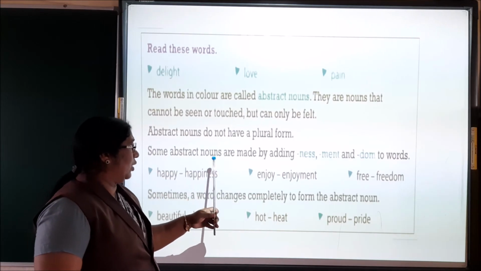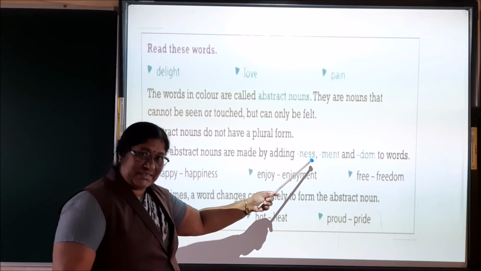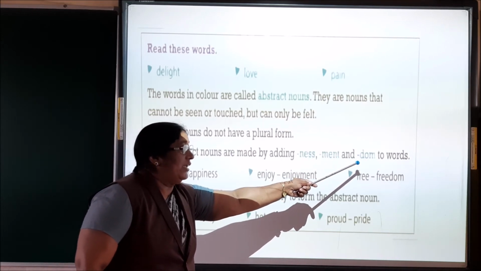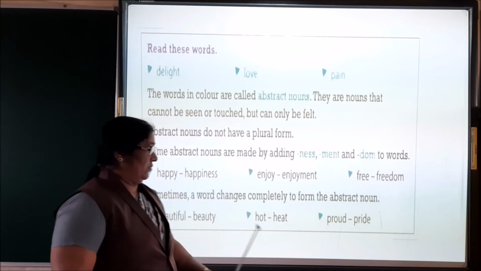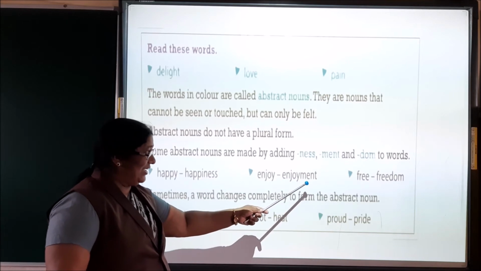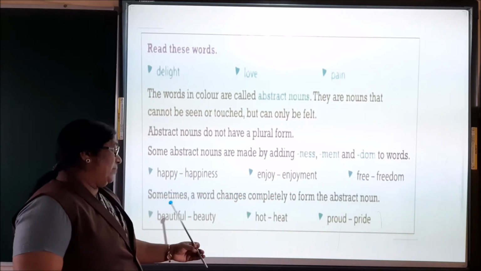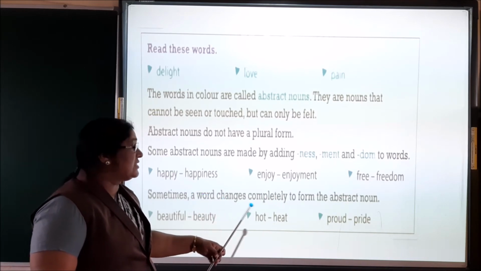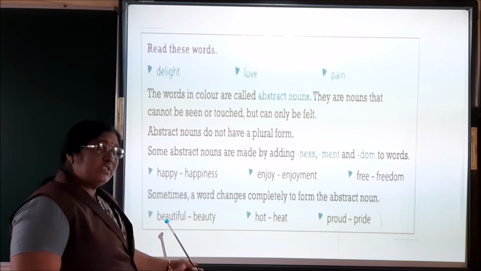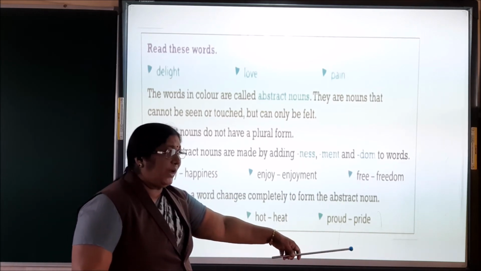Some abstract nouns are made by adding ness, N-E-S-S, ment, M-E-N-T, and dom, D-O-M, to words. Happy, happiness; enjoy, enjoyment; free, freedom. Sometimes a word changes completely to form the abstract noun, like beautiful, beauty; hot, heat; proud, pride.